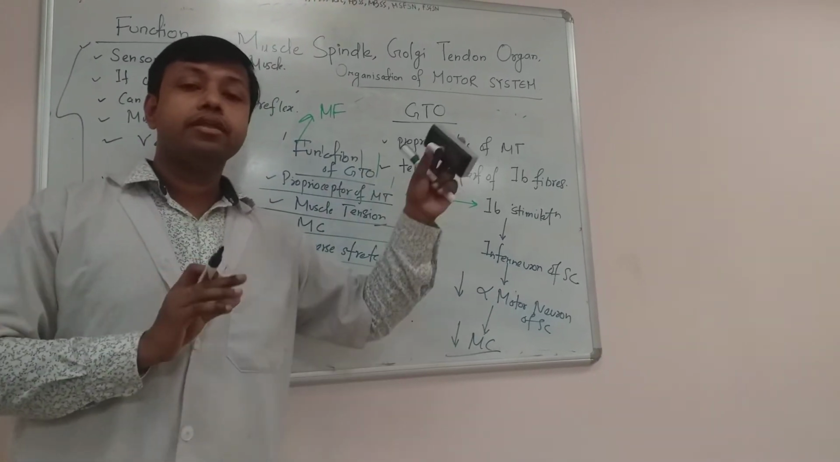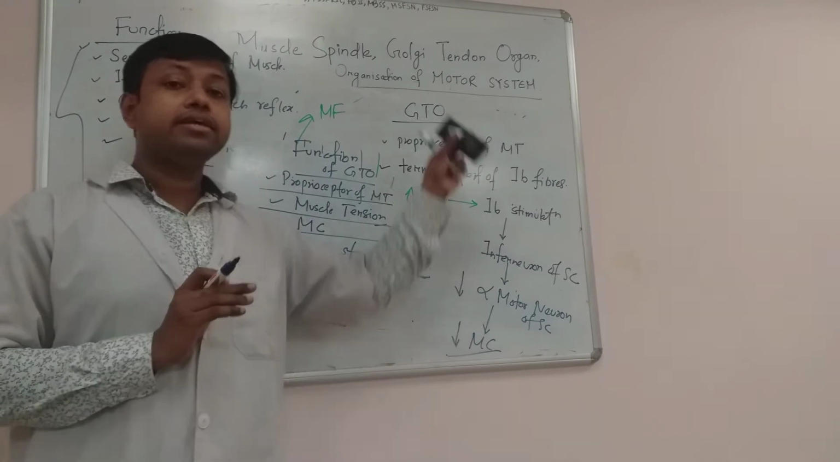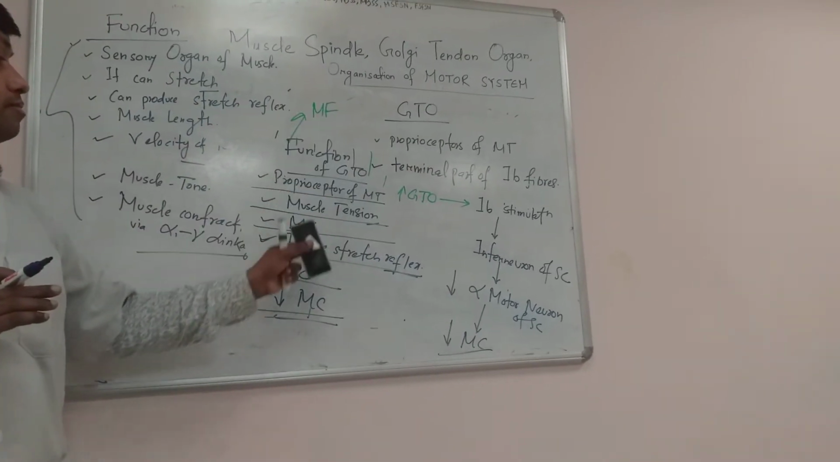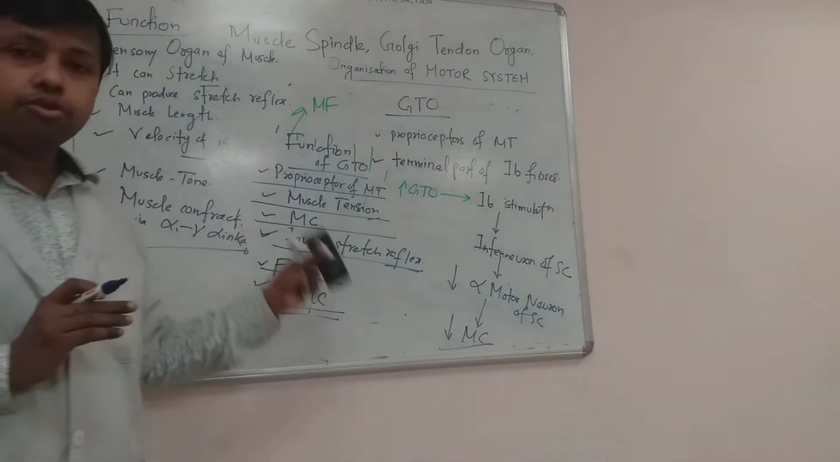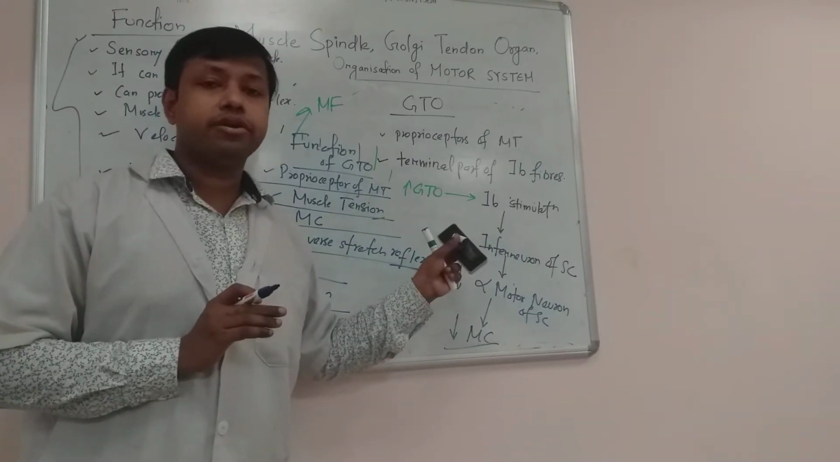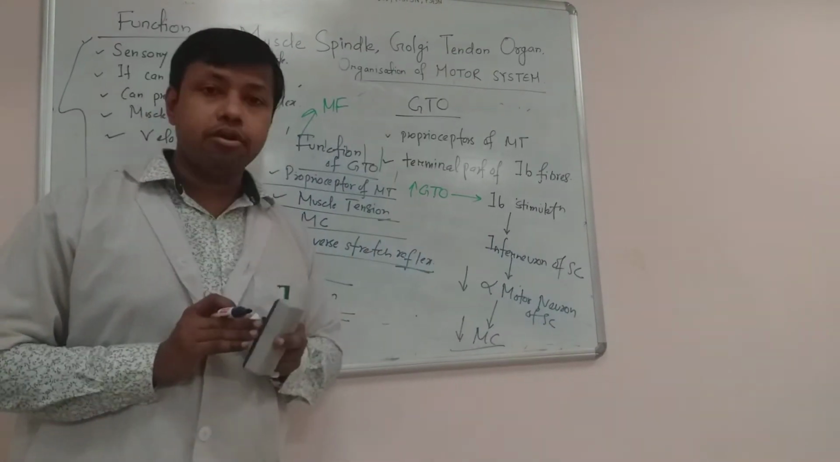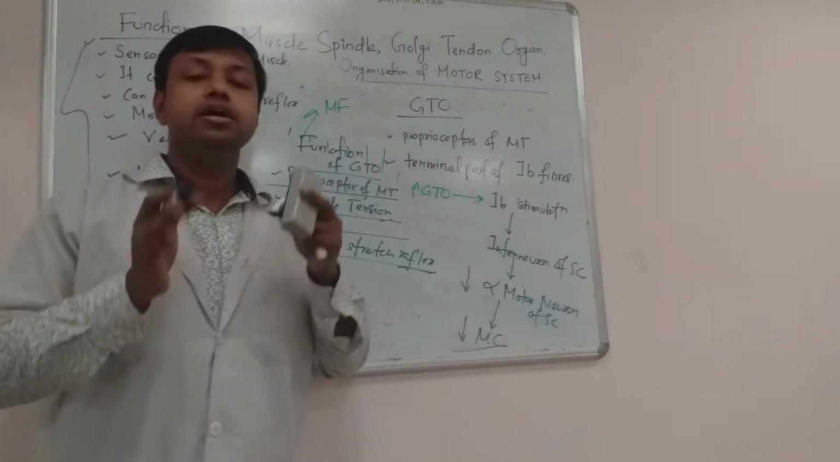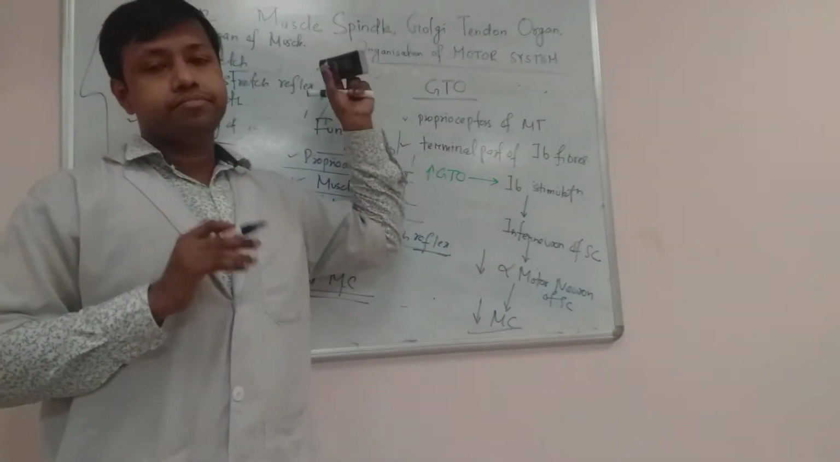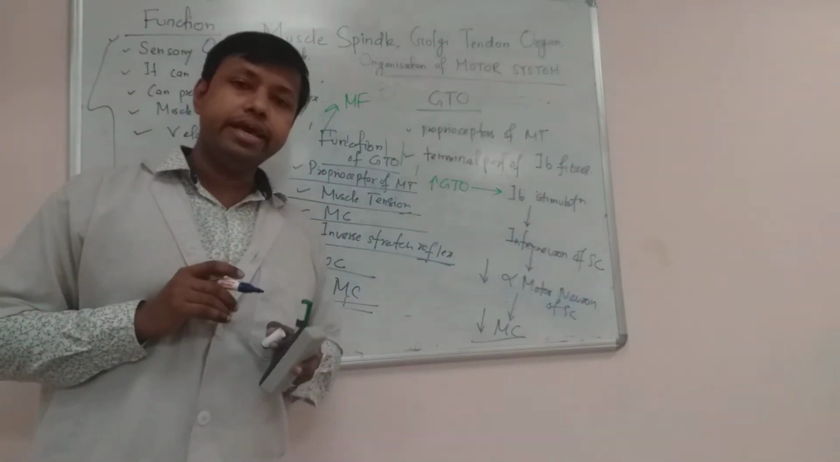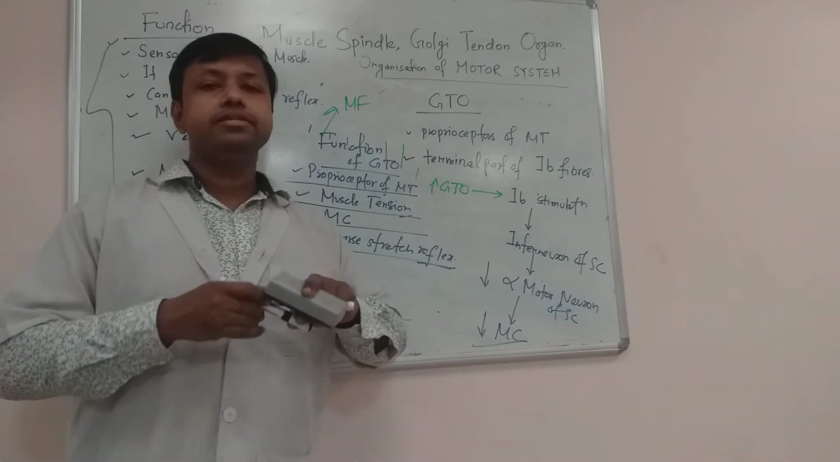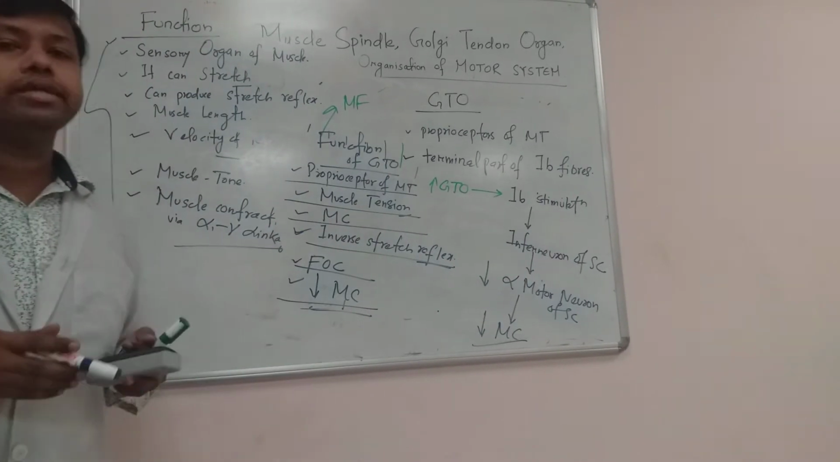sensed by muscle spindle, whereas the muscle tension and force of contraction, the degree of force of contraction, is sensed by Golgi tendon organ. So these are the various differences between the Golgi tendon organ and muscle spindle. Okay, so here we finish roughly the muscle spindle and Golgi tendon organ.